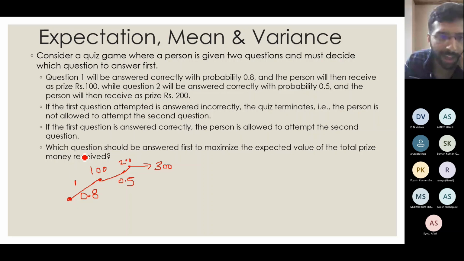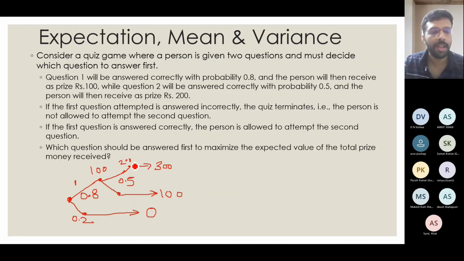Now suppose the second question he gets wrong. So basically, as you can see, whatever is written in the question, I am trying to break it down logically into a tree or something so that I can analyze it more easily. Again, the probability is the same, 0.5 probability that the second question will be wrong. In this case, he will have only 100 rupees. Then there is a 0.2 probability that he will answer the first question wrong, in which case he will get 0 rupees.